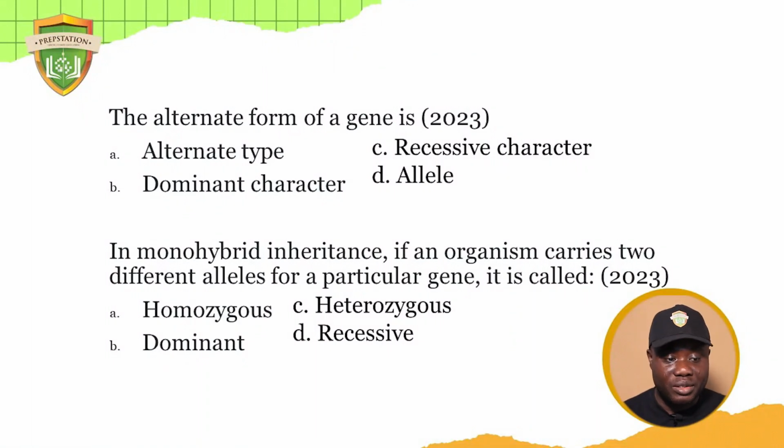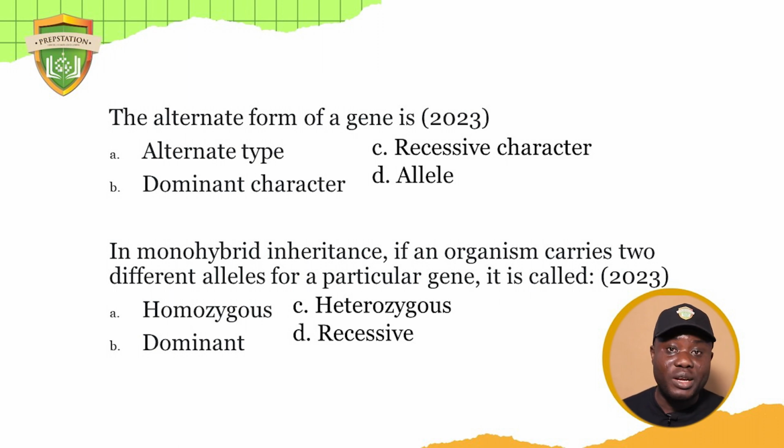The last question that we did talked about monohybrid inheritance, and it says if an organism carries two different alleles for a particular gene, then it is called what? The answer is heterozygous, from the word zygote and hetero, different.